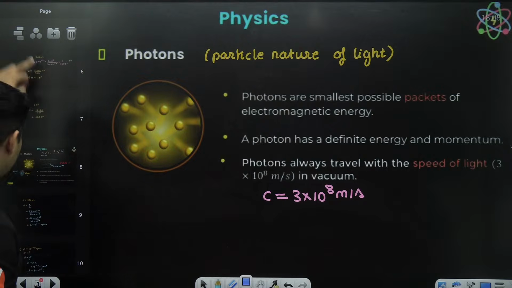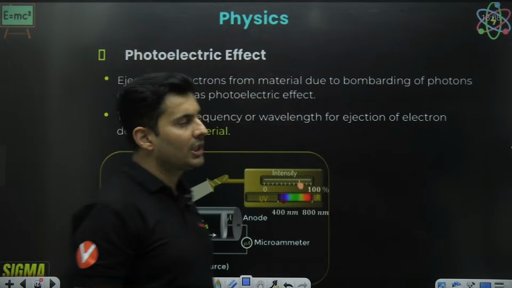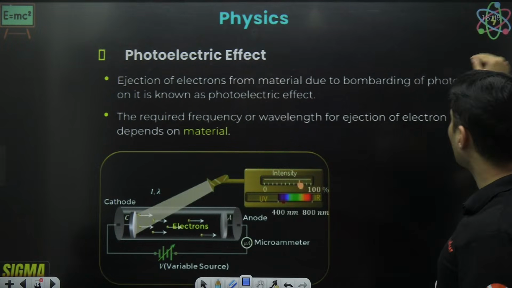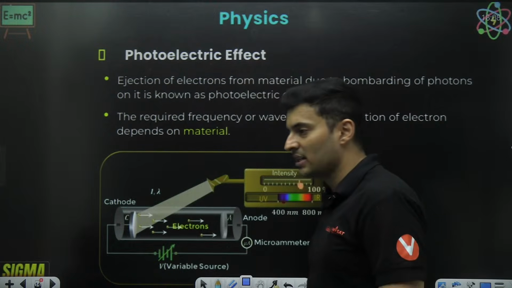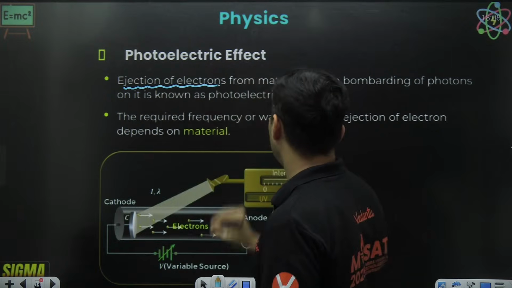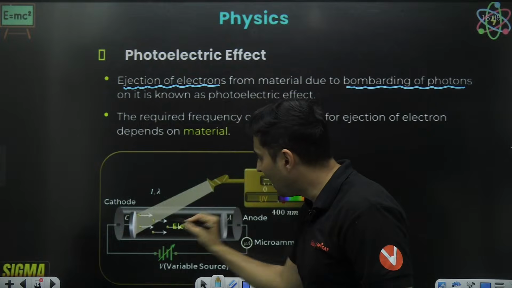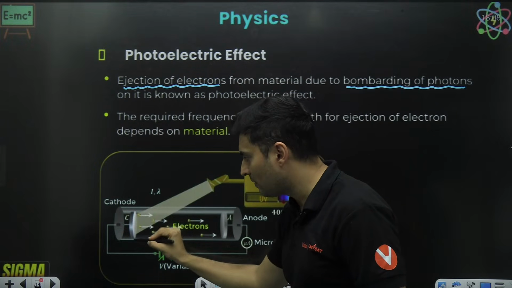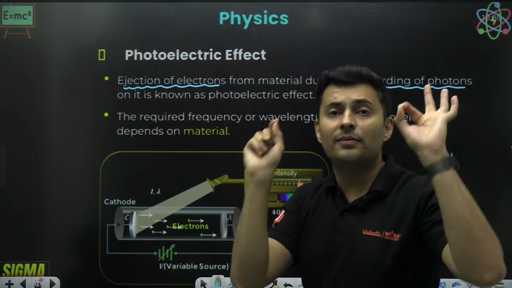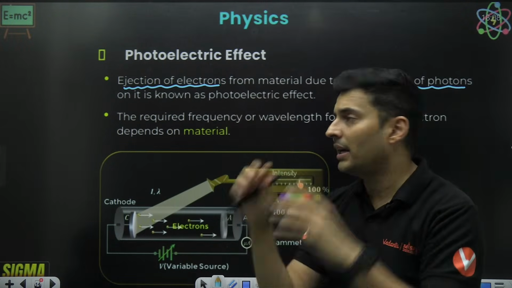So, my dear students, that's exactly what is photoelectric effect. The ejection of electrons from a material due to bombarding of photons on it is called photoelectric effect. So, as you can see over here, the electrons are getting ejected due to bombarding of photons. So those light particles falling on a surface will eject electrons only if they are enough in energy. If that energy is not enough, those electrons will not get knocked out.